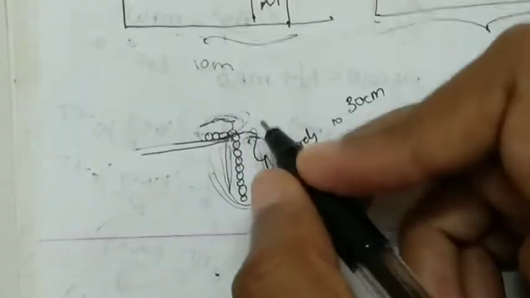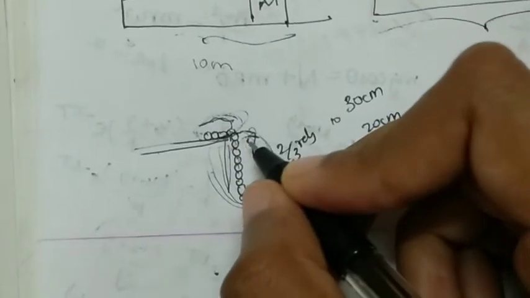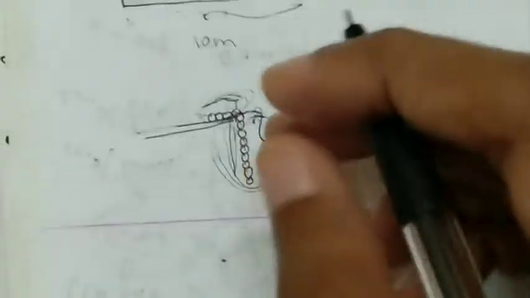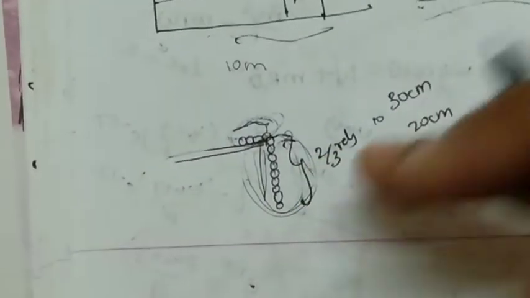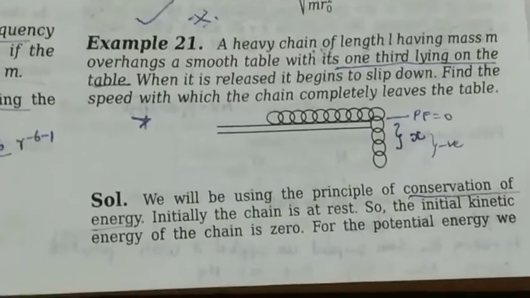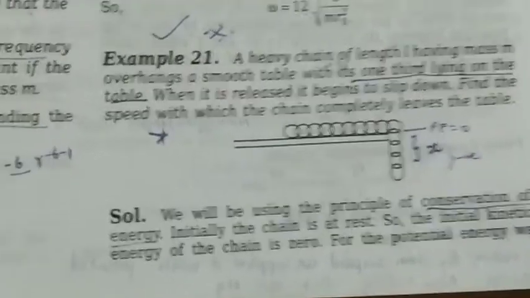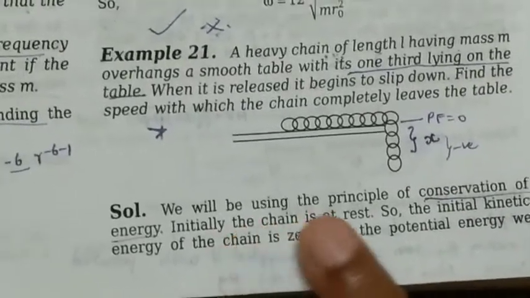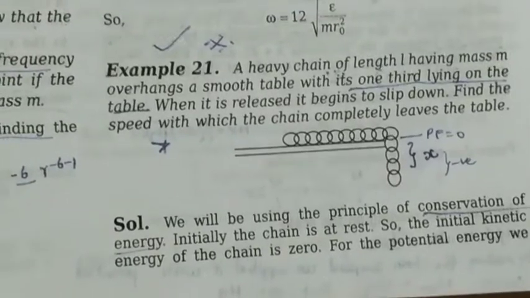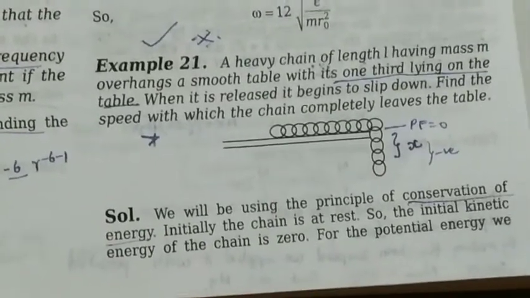They are asking with what velocity, with what speed the chain completely leaves the table. By the time this chain entirely comes down here, with what velocity is it going to come out? In order to solve this problem, we will be using the principle of conservation of energy, the law of conservation of energy.